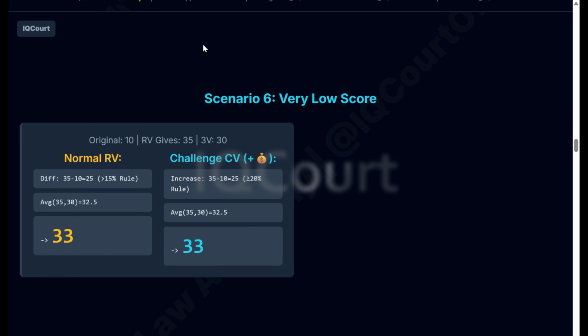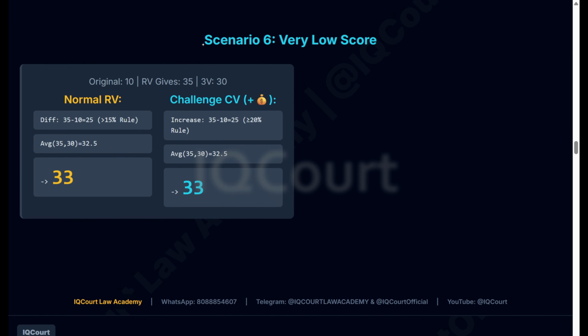In this scenario 6, the original marks is 10. After revaluation, we got 35. The difference between these two is 25. So the 15% rule will apply. Out of these, they will take the average of these two. Then you will get 33 marks.